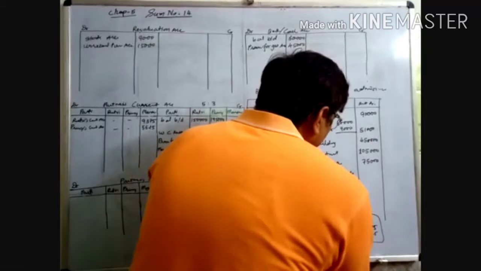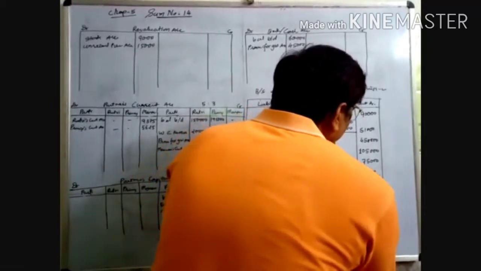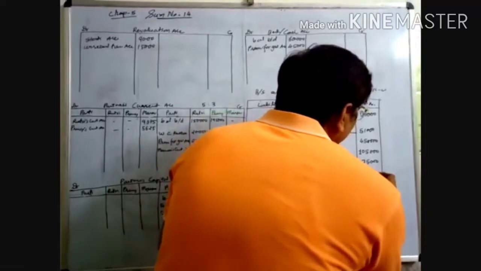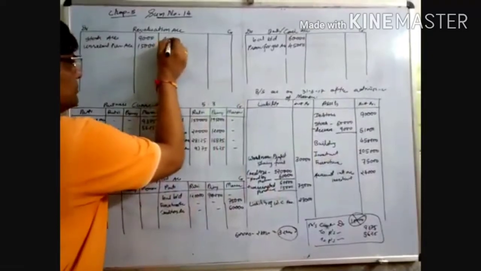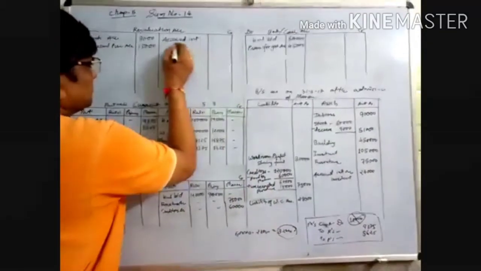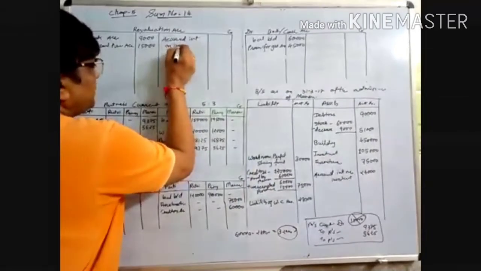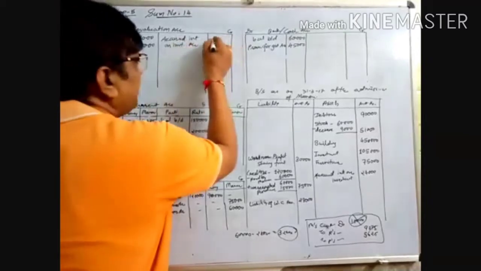Accrued interest on investment 24,000. It's your profit. So write into revaluation account credit side, accrued interest on investment account 24,000.